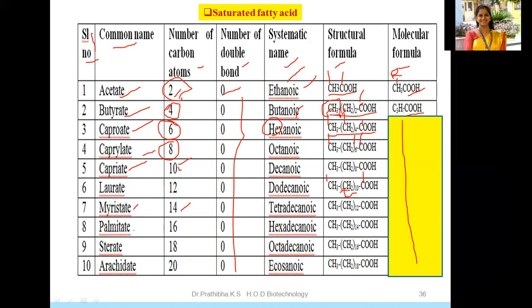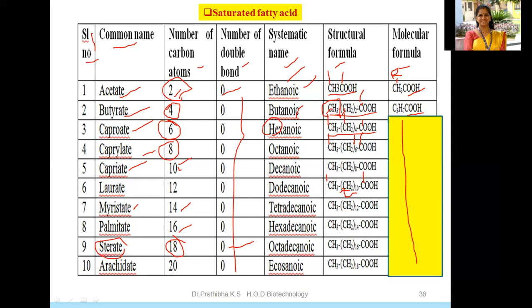Tetradecanoic. Palmitate, 16 carbon atoms can be seen, that is CH3, CH2, 14 COOH. Hexa says about the 16. Hexa, that is 6. Hexadecanoic, that is the 16, right? Then stearate, that is 18 carbon atoms can be seen in the fatty acid.